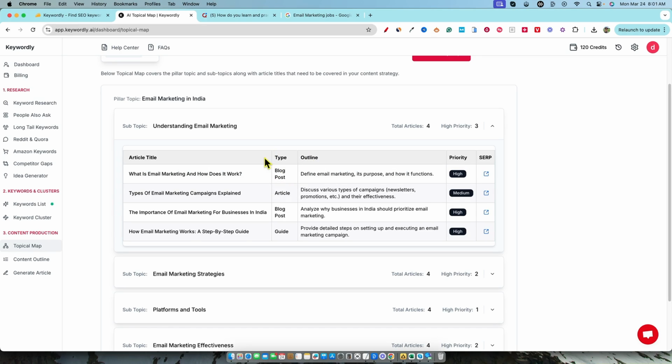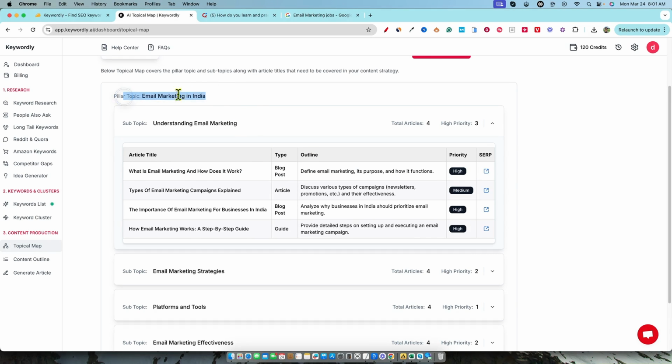Understanding email marketing. Yeah, so this would not be a pillar topic. I'm creating my site. It's just about email marketing worldwide, or more specifically, United States. All my keyword research was based on selecting USA. This right here is, I believe, kind of a bug in the software. You wouldn't be creating a pillar topic on email marketing in India. That means that it's connected to IPs and so forth in India, and that's what ended up happening right there, because this would not be our subtopic right over here, understanding email marketing.